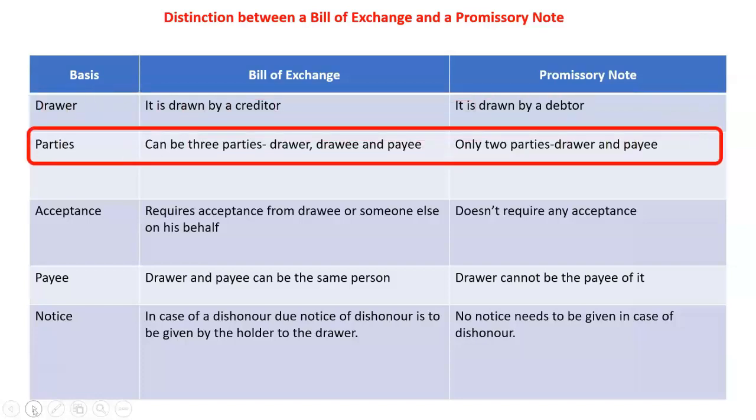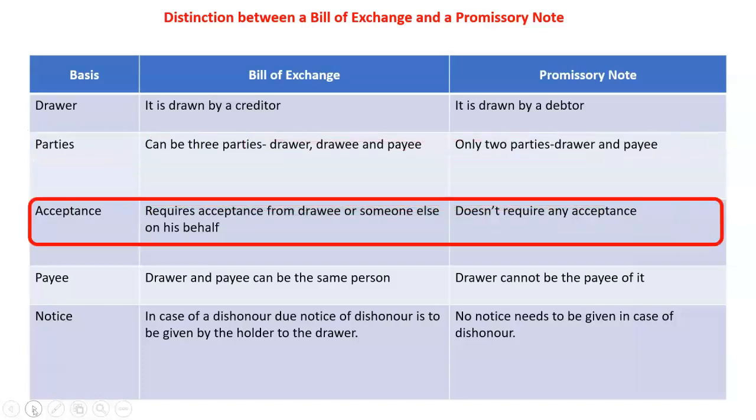Parties. In bill of exchange, potentially there can be 3 parties, namely a drawer, a drawee, or a payee. In contrast, in promissory note, there are only 2 parties involved, a drawer and a payee. Acceptance. For bill of exchange, acceptance is a must from the drawee, but it is not required in the case of promissory note.